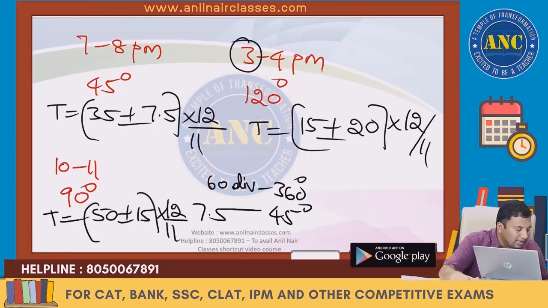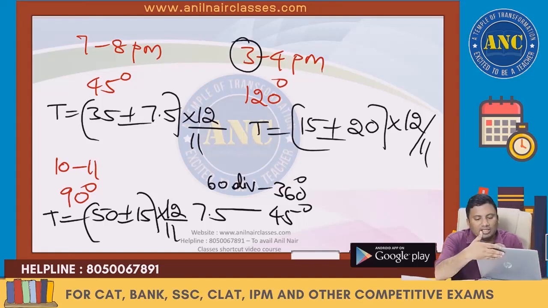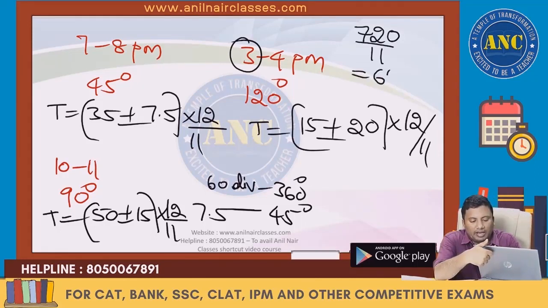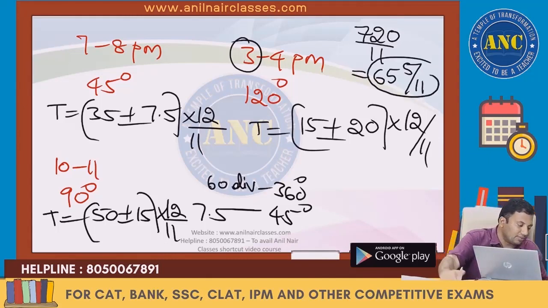All of you will get it. 60 into 12 is 72. 72 divided by 11 is 6 5 by 11, a mixed fraction. Everybody, is it clear? I hope it is clear, right?